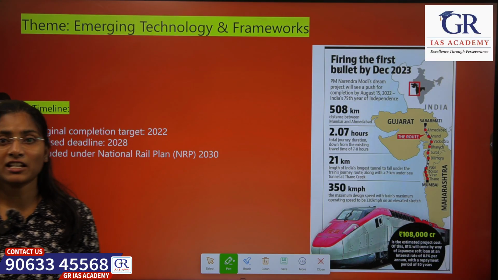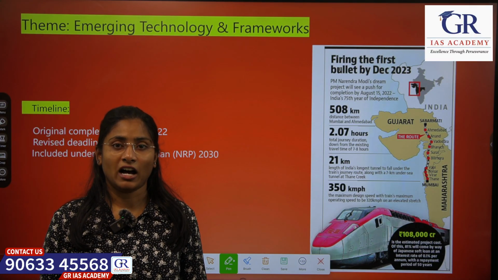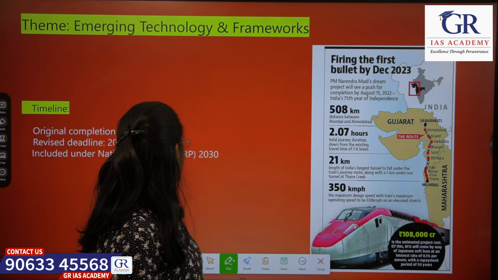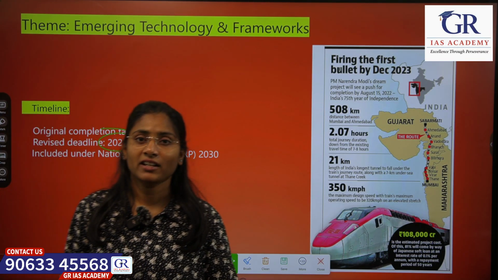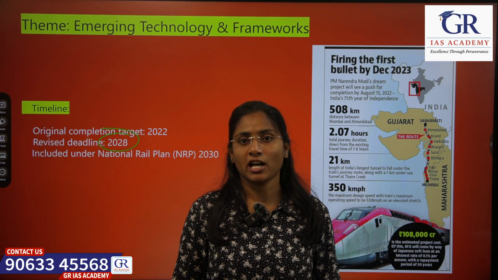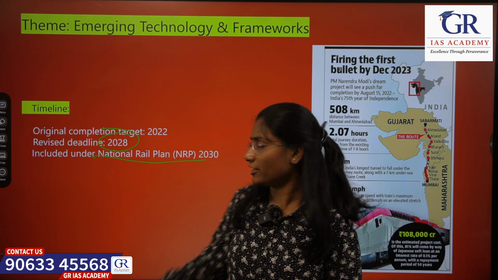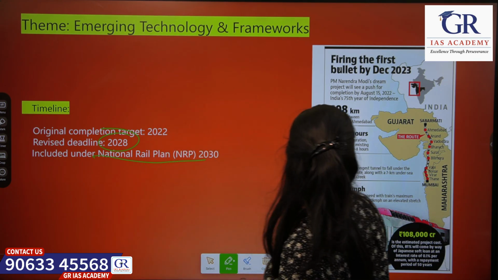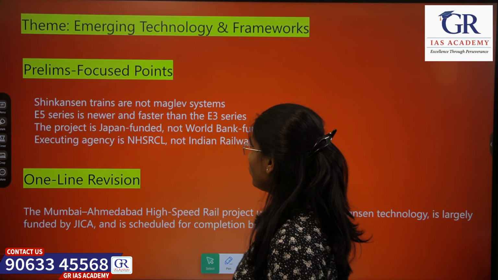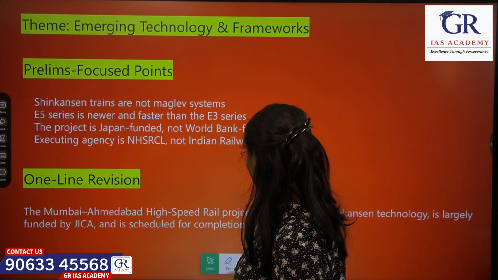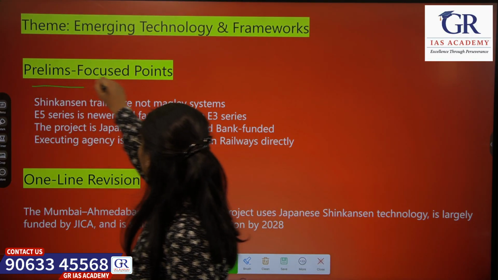So this Shinkansen train, our Ahmedabad corridor project, has a deadline of 2028 and it is included in our NRP, National Rail Plan. Okay. So how is it important for our prelims?